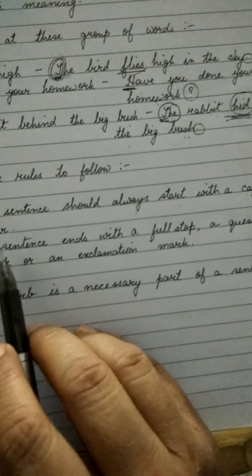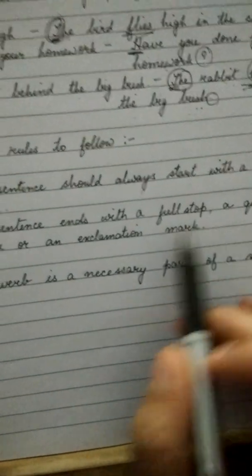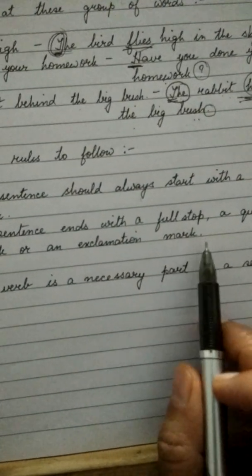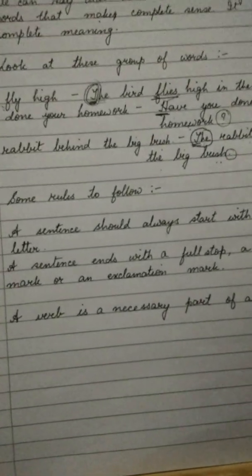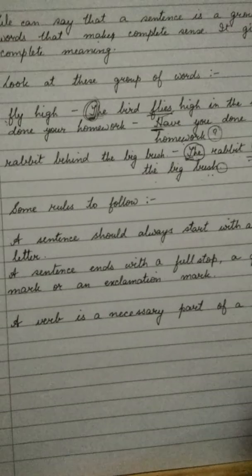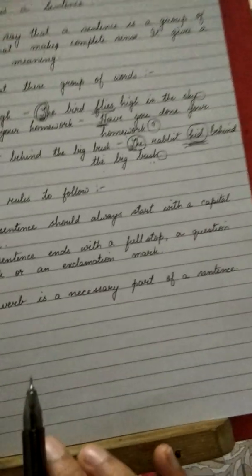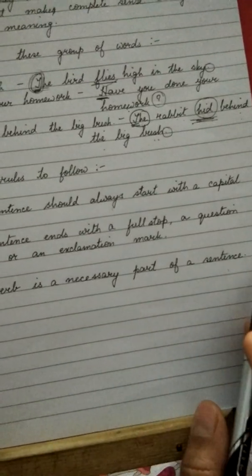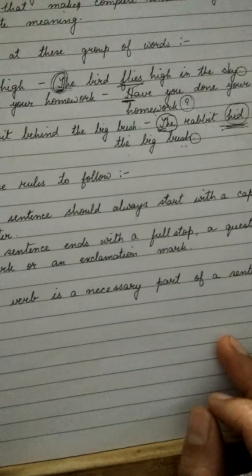Second, a sentence ends with a full stop, a question mark, or an exclamation mark. That means there should be a proper punctuation mark at the end of the sentence depending upon its type. And the third one, a verb is a necessary part of the sentence. Without a verb, it becomes meaningless.